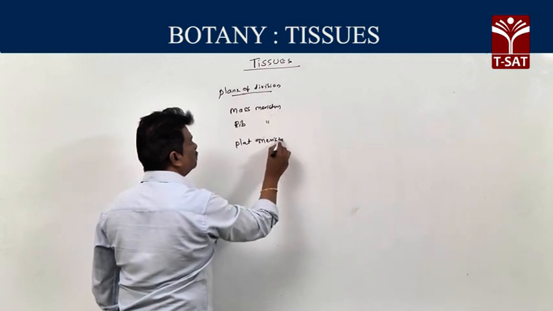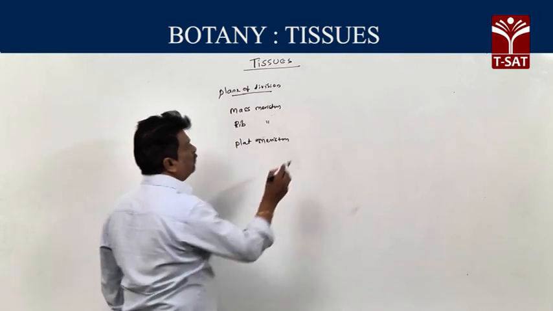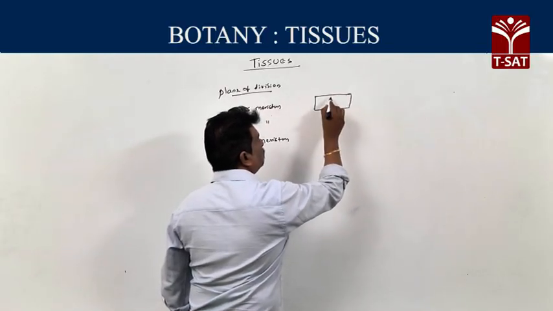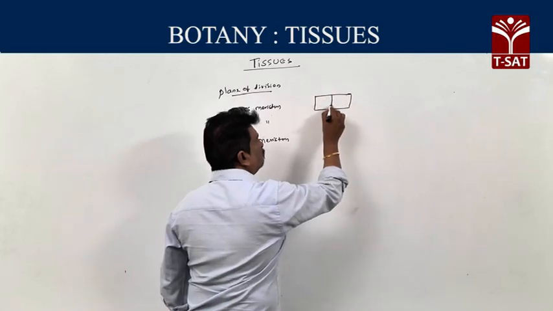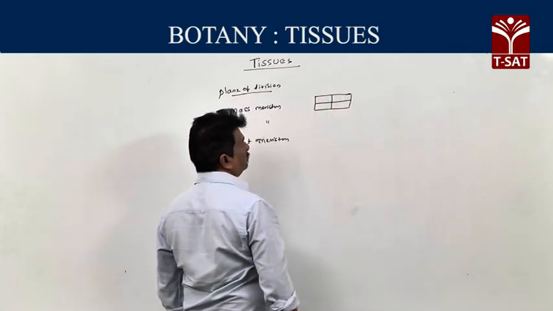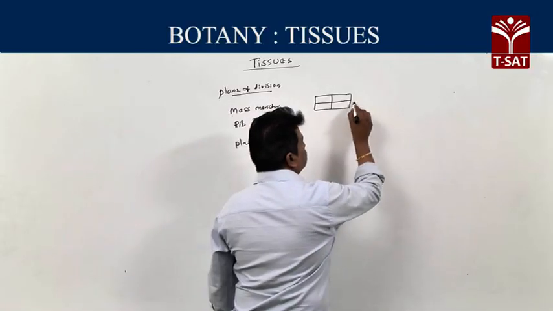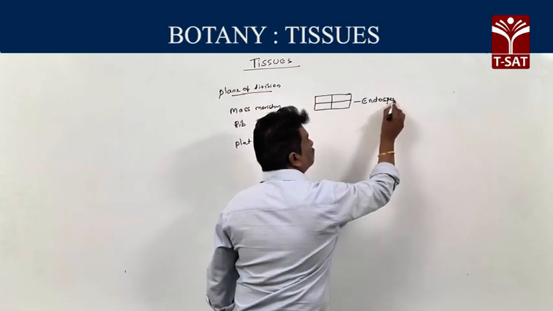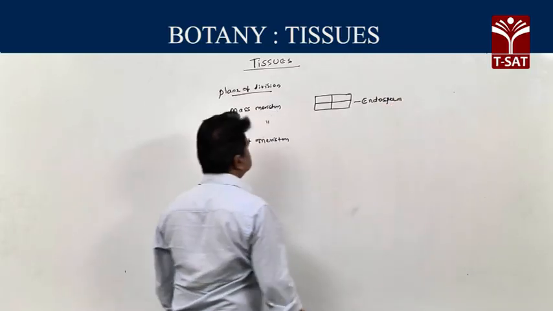First, mass meristem: here the plane of division is both anticlinal and periclinal. Example for mass meristem: endosperm.